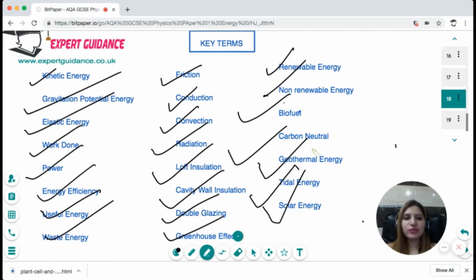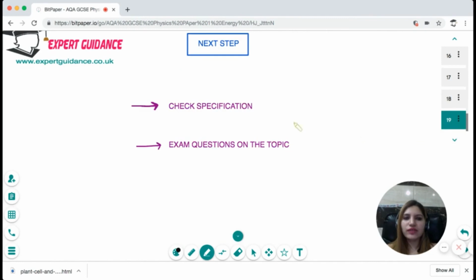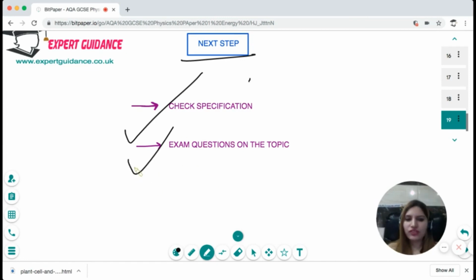So you can come to my website where you can find the explanation of these key terms. Now, as always, your next step is to check the specification, make sure whatever is there in the energy specification is crystal clear to you, and do the exam questions on this topic.